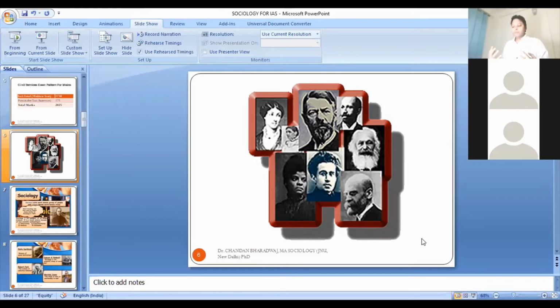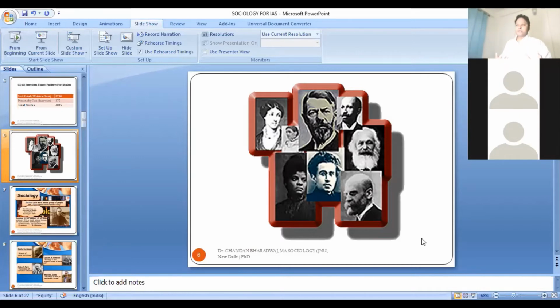So a group of scholars from different walks of life, who had different kinds of training, wanted to start a discipline which would focus on social issues in a scientific way. They wanted to use the methodology of the physical sciences to explore social reality, understand social reality, and analyze social reality so that we can have a scientific understanding of social issues.